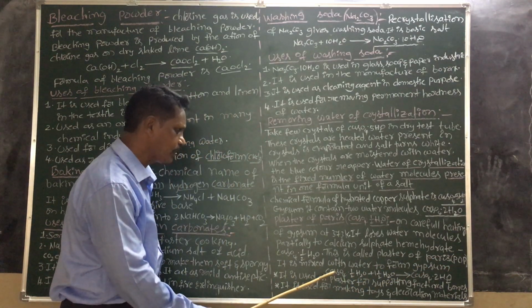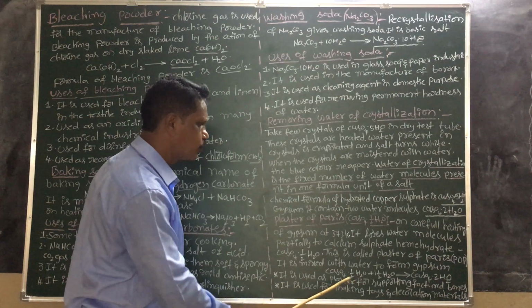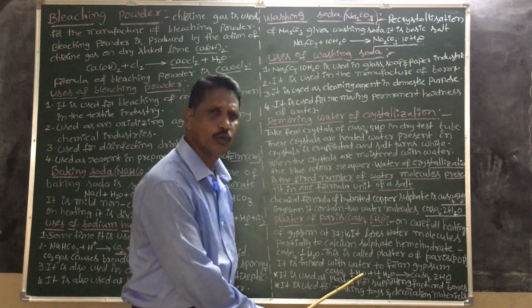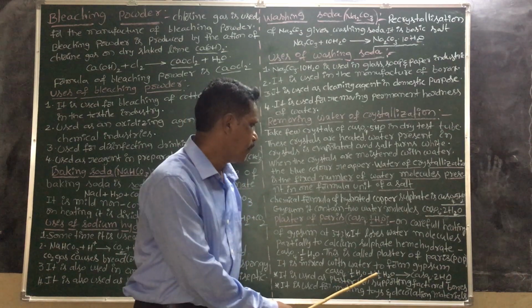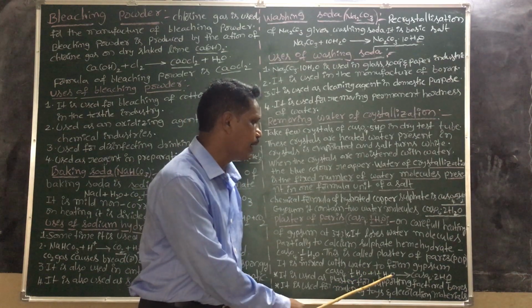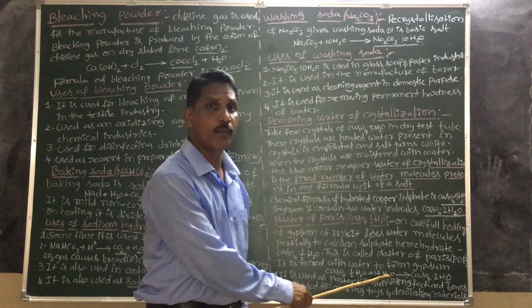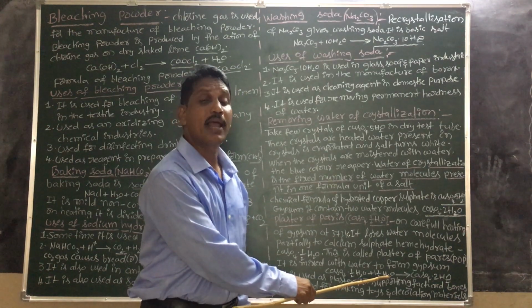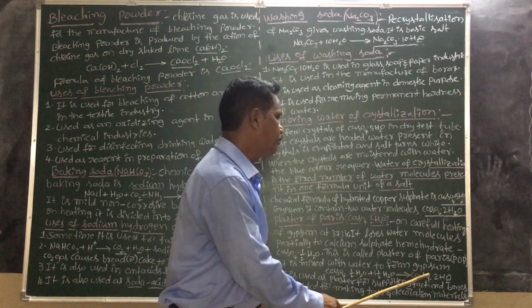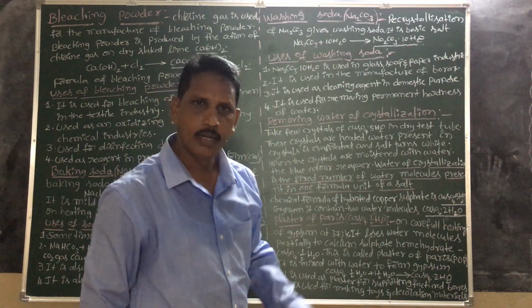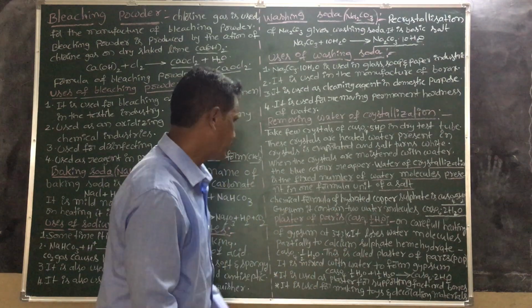Here the chemical equation: CaSO4·1/2 H2O is the plaster of Paris, plus 1.5 H2O, water molecules mixed with plaster of Paris, to form CaSO4·2H2O, gypsum. Okay, next one.